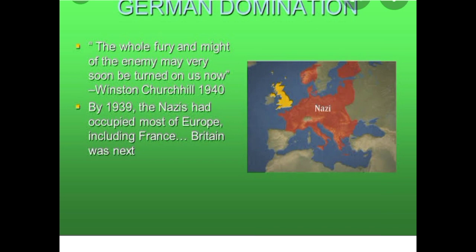This created a reaction in Germany which led to the rise of Hitler and his Nazi party. They wanted to recover the territories lost by them in the Treaty of Versailles, restore German dominance over Central Europe, and end the restrictions on German armaments.